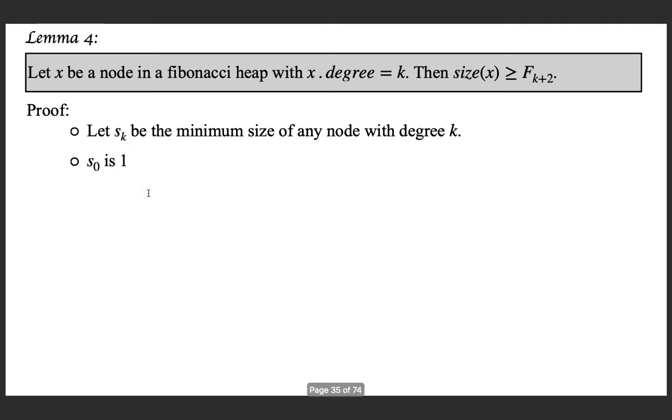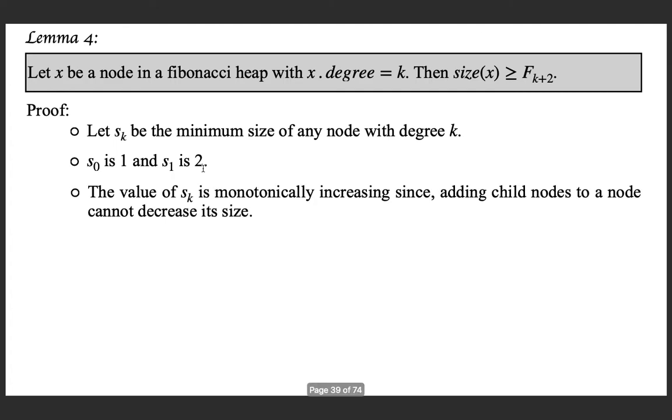Then what is S1? S1 means the node you are looking at, which is x, is having degree 1. Then what is the minimum size of the node x, that is the minimum number of nodes in the tree rooted at x? So you can see that the minimum is 2, because the degree of the node x is 1, that itself is giving you minimum 2 nodes, and there could be a very large tree hanging over here, so the minimum is 2.